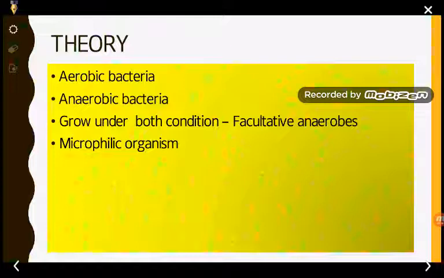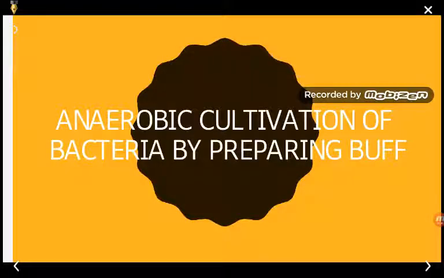And one of the methods we are going to study today is the anaerobic cultivation of bacteria by means of mineral oil. So today we are going to study the culture of the bacteria by using mineral oil.